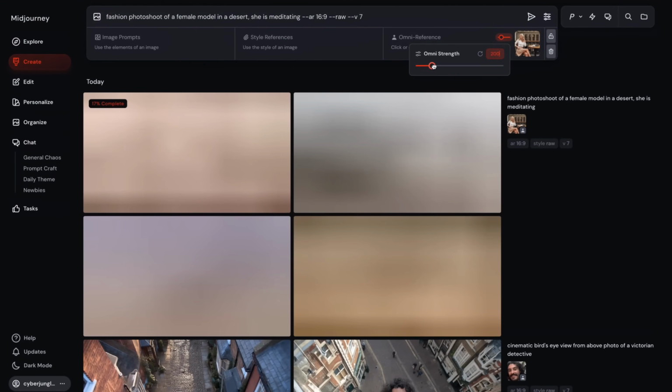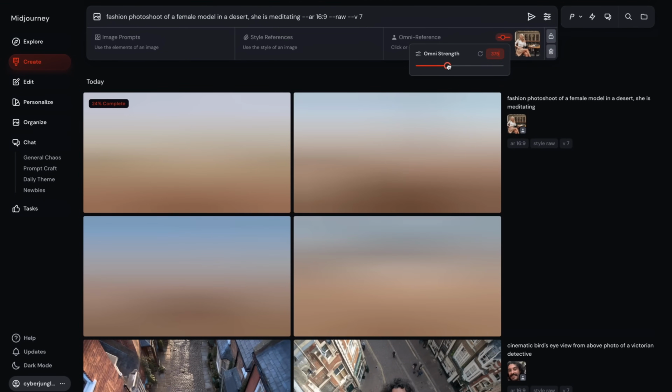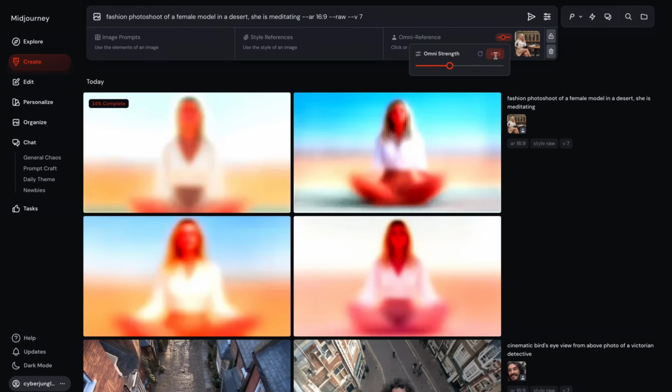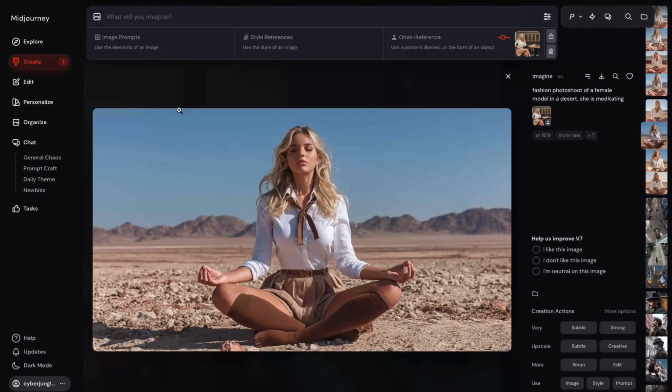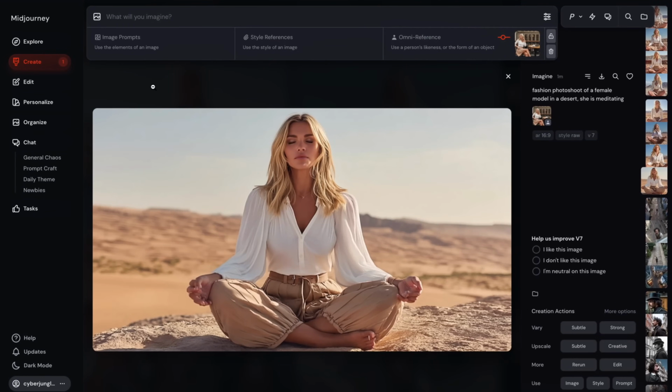In the press release, they said if you want to keep the clothing consistent, you need to aim for something around 400. So let's try this. Okay, here in these results, I see a little bit of confusion. For your reference, this was the original image, and these results don't necessarily look like her.